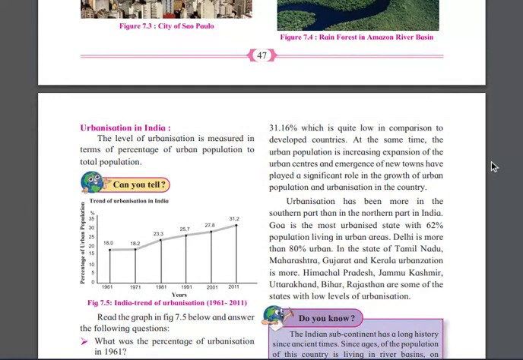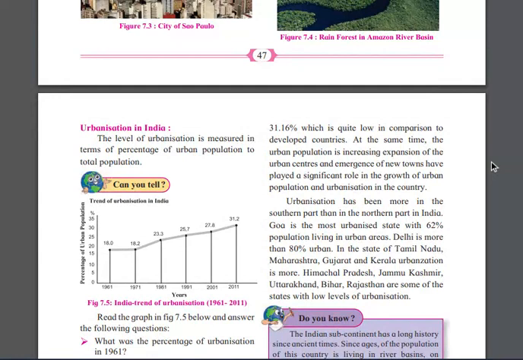At the same time, the urban population is increasing and urban centers are expanding. The population of Mumbai, Chennai, Bangalore is increasing because of shops, malls, and the emergence of new towns, which have played a significant role in the growth of urban population and urbanization in a country. First of all, a simple example you need to understand: for example, we all are living in Uttar Pradesh, right? Your father has come to Mumbai. Why?